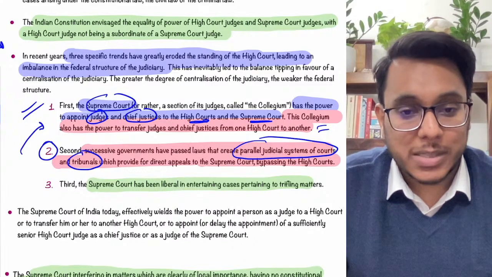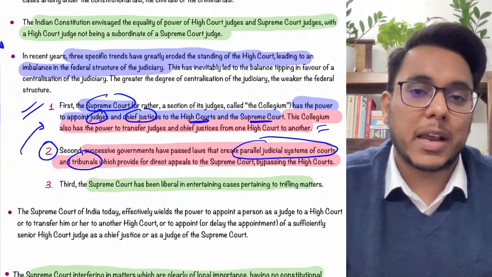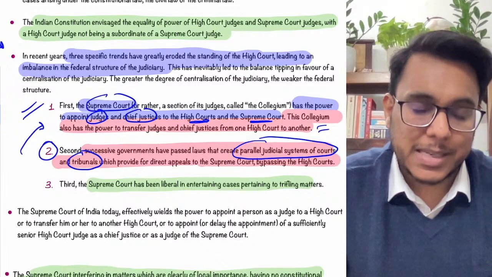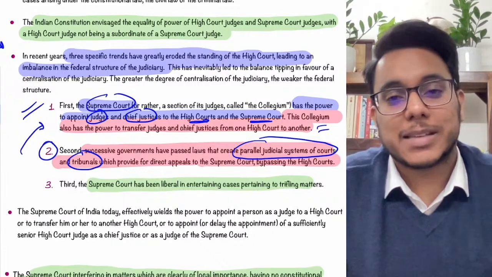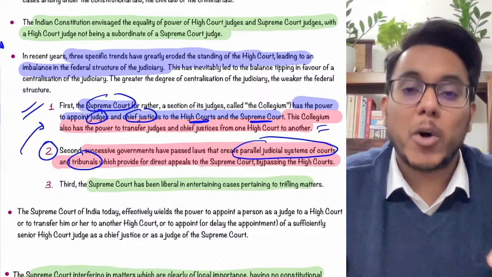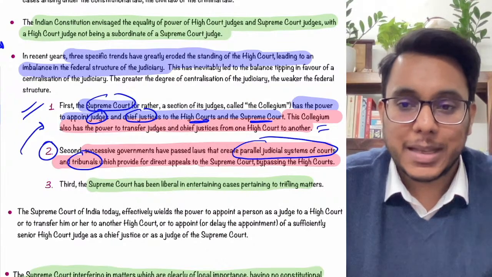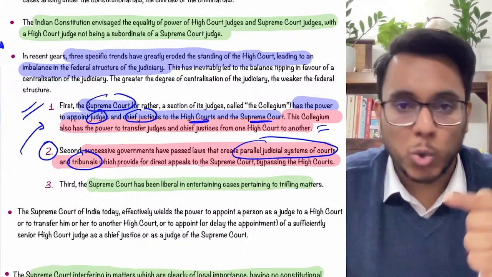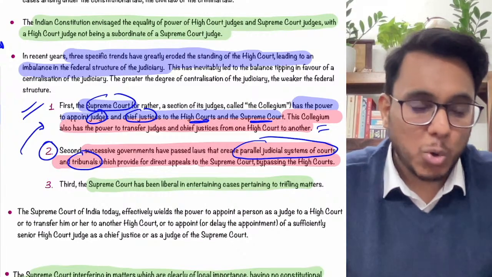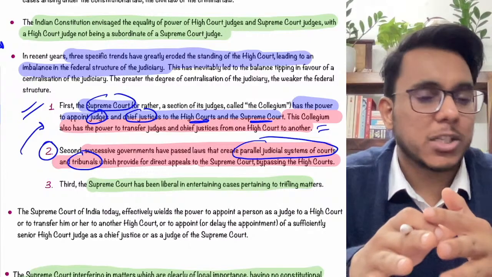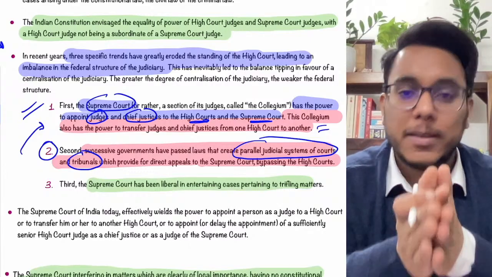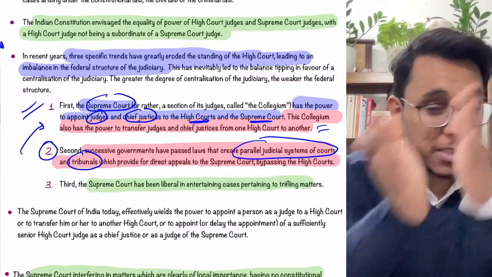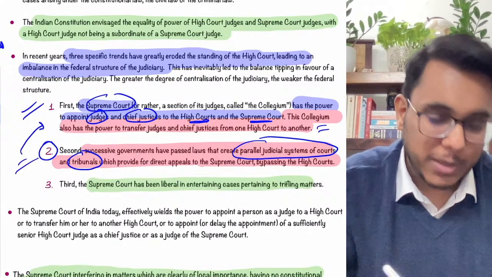And as these tribunals are there, they have been given a specific class of cases that they will be discussing. Now the High Court's power has been undermined by that, because when a case goes from the tribunal, guys, after the tribunal that case will directly go to the Supreme Court. There is no scope for going to the High Court. So the tribunals actually took a large number of areas where they will be dispensing, and then the cases will directly go to the Supreme Court, not the High Court.